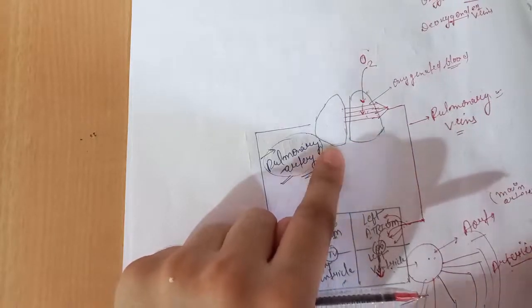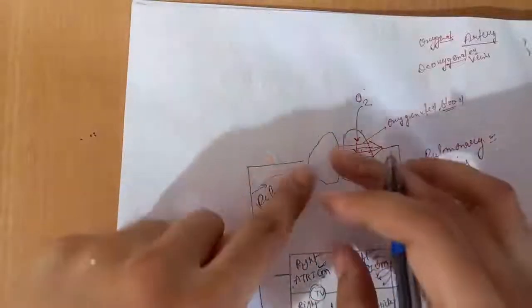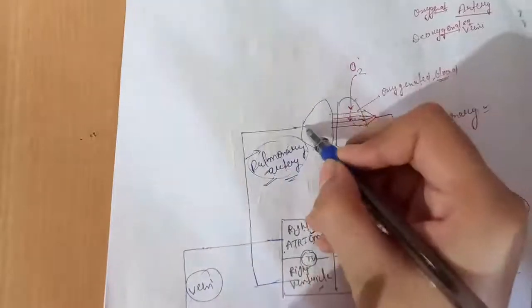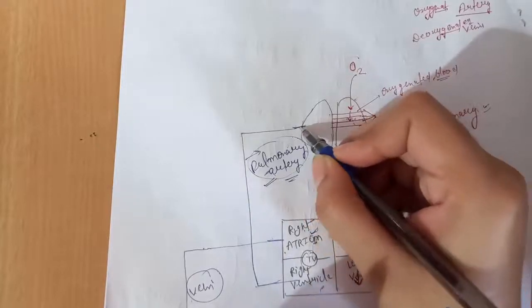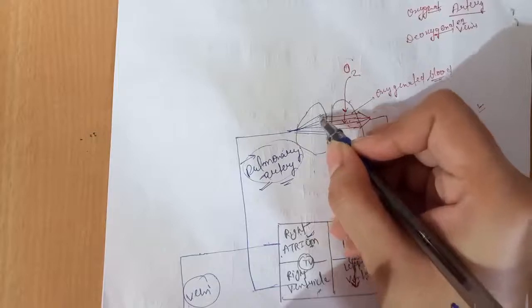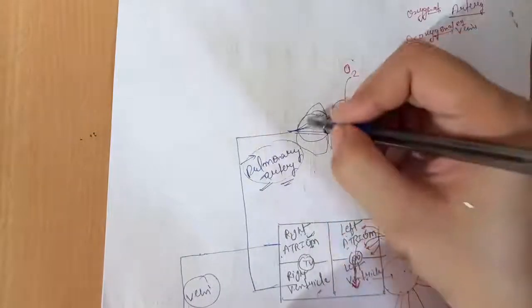And as this blood is supplied to the lungs, what happens? After entering the lungs, the pulmonary artery is distributed and further distributed into blood capillaries that contain deoxygenated blood.